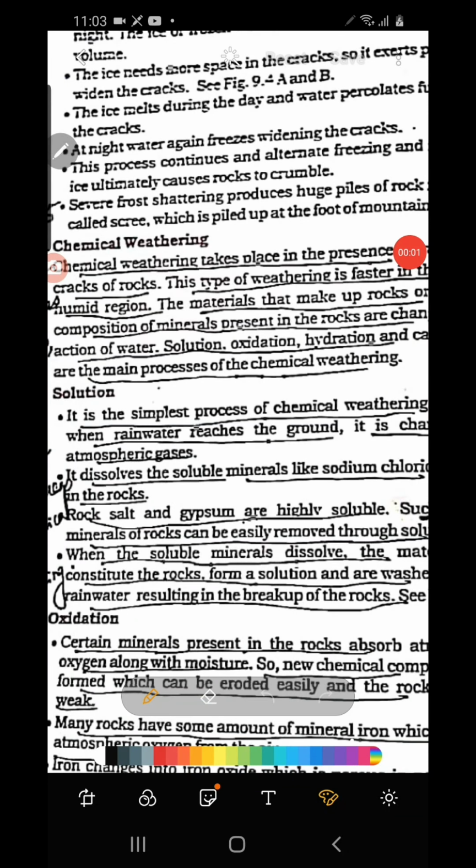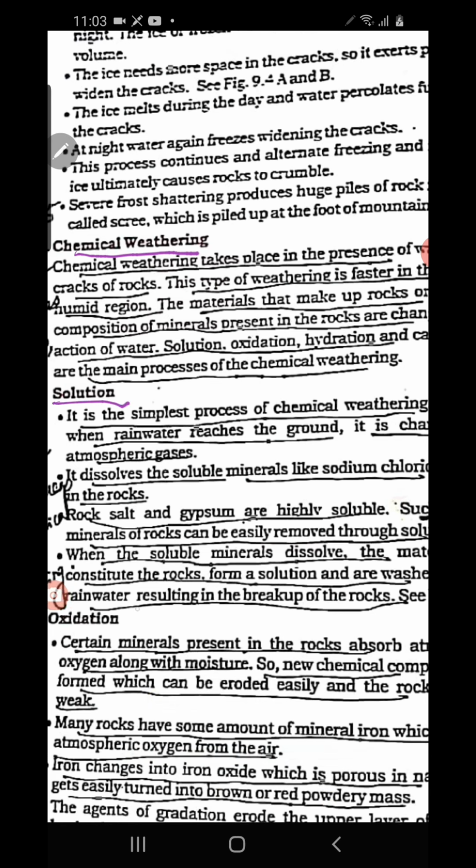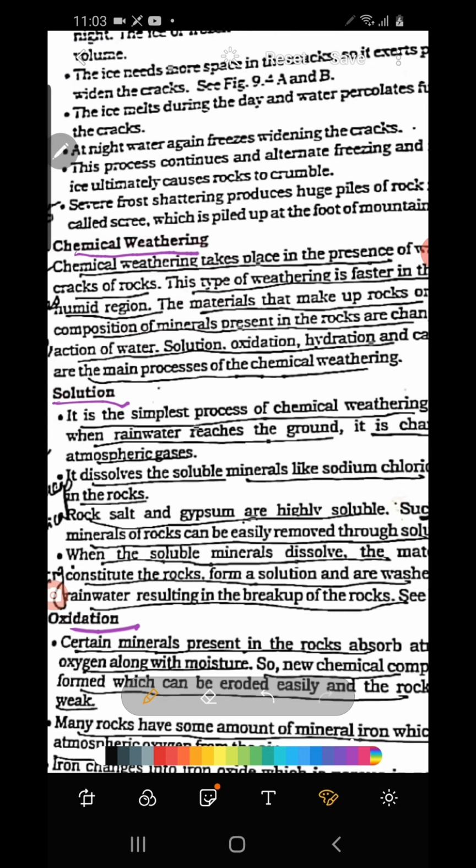In this session we mainly discuss chemical weathering. Chemical weathering involves four processes. Which are the four processes? Solution, oxidation, hydration and carbonation. Let us discuss. Children, you can see here chemical weathering. I said that it involves four processes: solution, oxidation, then hydration and carbonation. That is on another page.